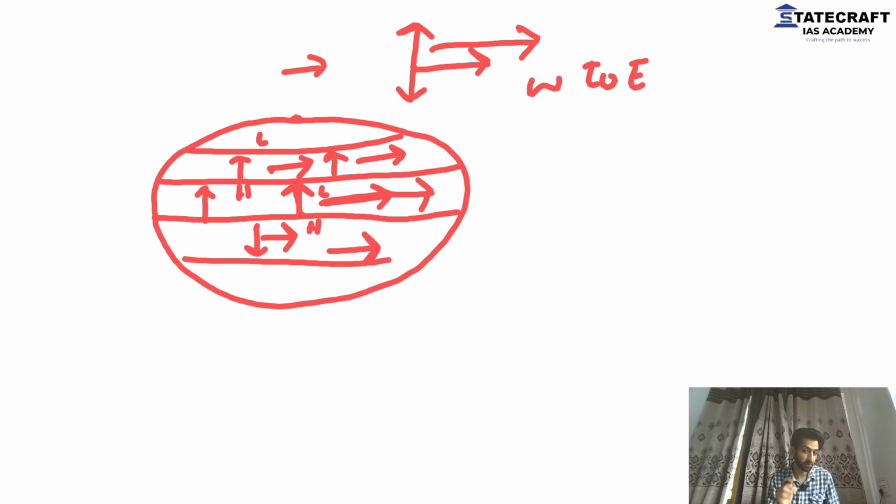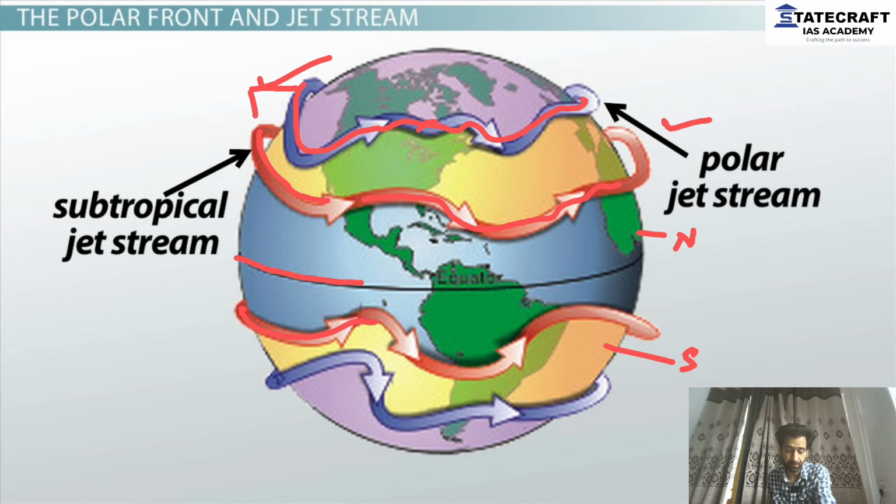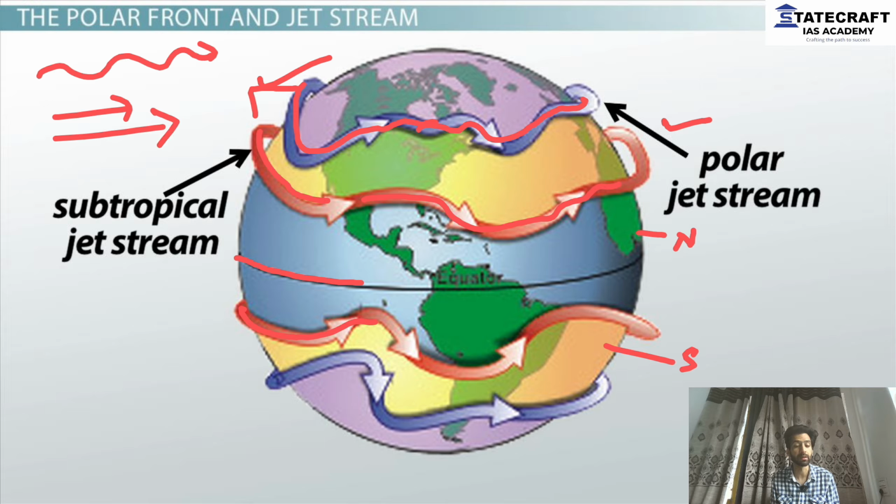Now, there is one more confusion. Look at this image. They are not blowing like this. They're blowing something like this. Meandering. They're not blowing in the straight direction. They are meandering. Why are they meandering? What's the reason? The main reason, of course, there are many reasons, but the main reason for the meandering of jet streams is the difference in temperature.